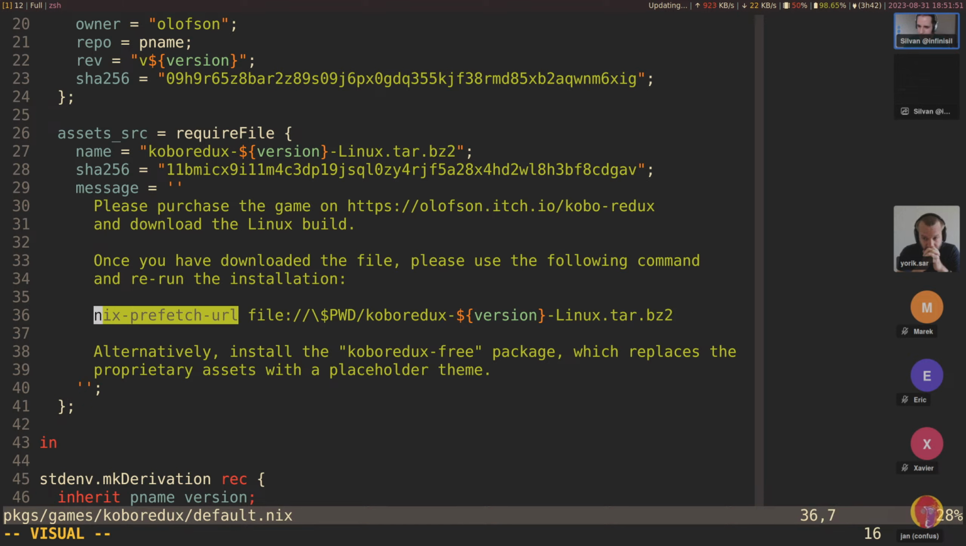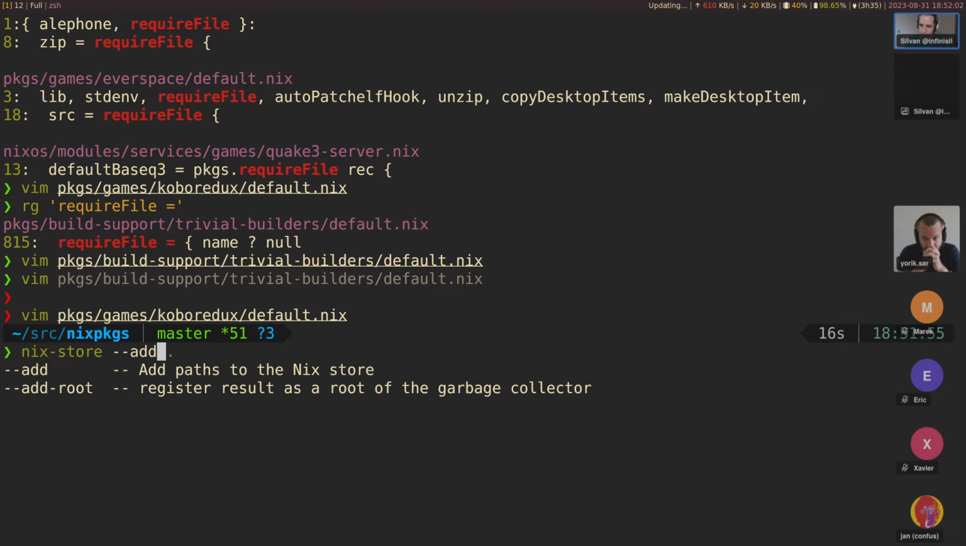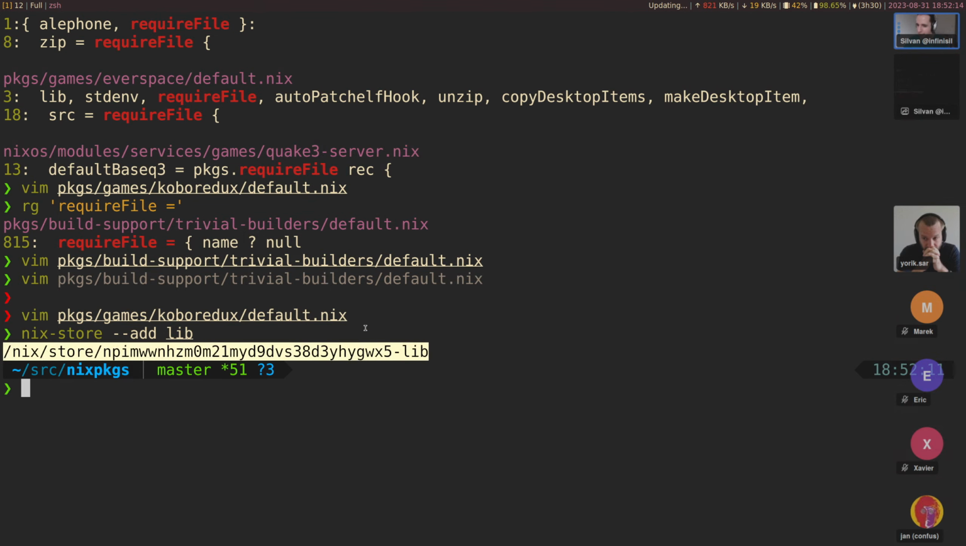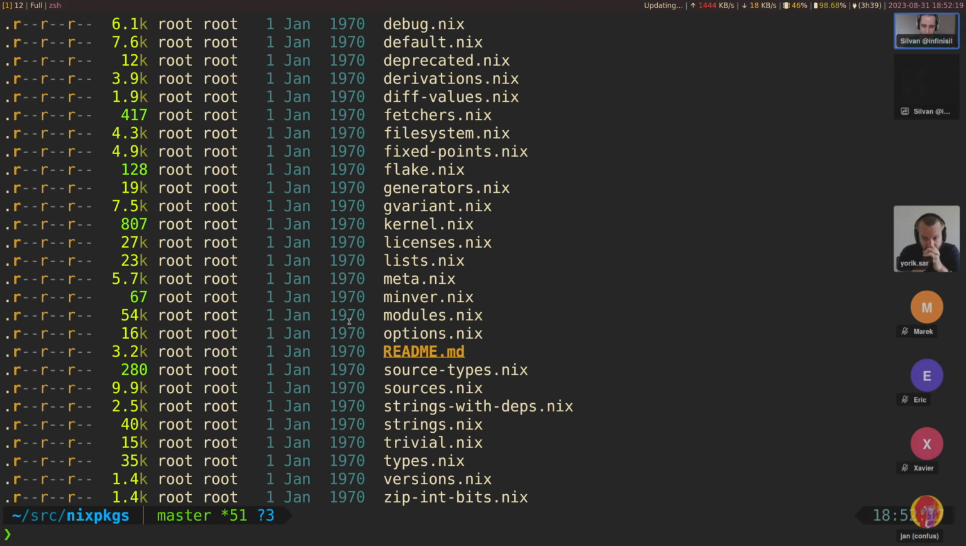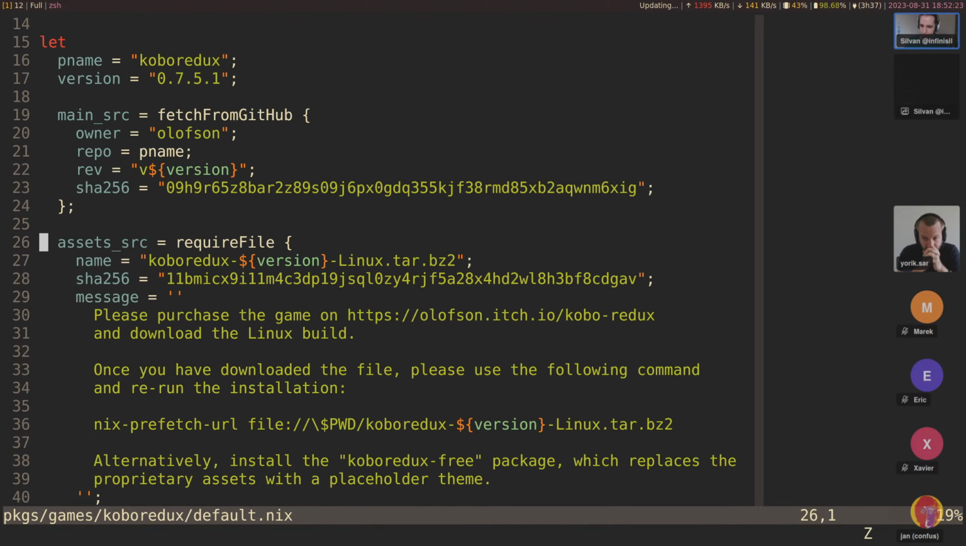Actually, I'm not sure why nix-prefetch-url is used here. If you have a local file, you can also just use nix store add. Yeah, I think it's nix store add. Yeah, so nix store add. Let's see. Let's try adding lib in here. So yeah, now it just added my lib subtree into the store, and now it's there and can be used by derivations.